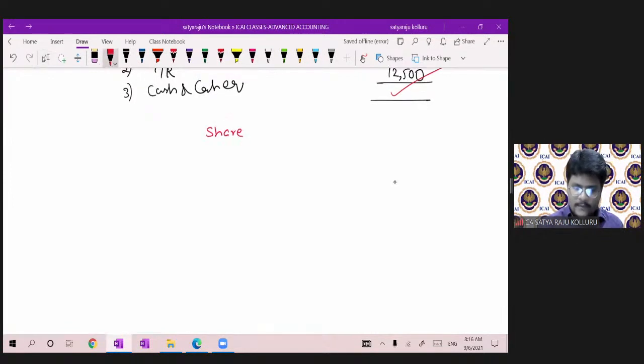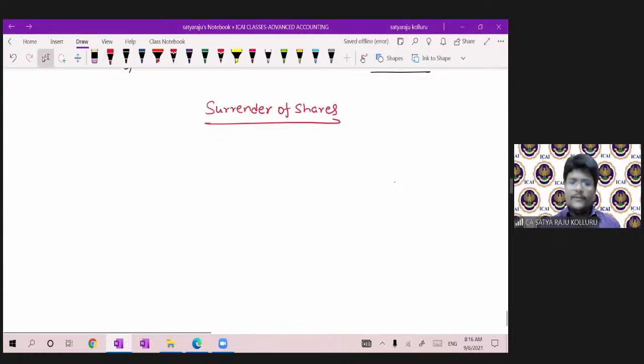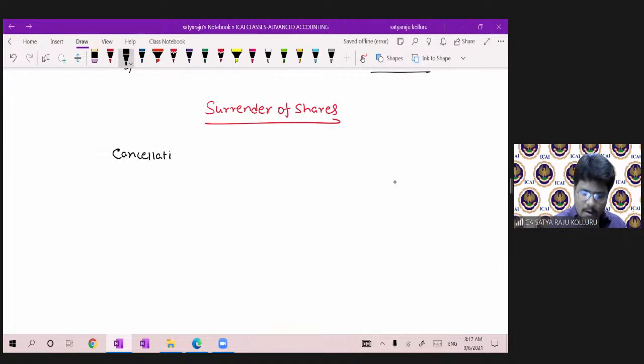Share surrender, or surrender of shares. The concept is surrender of shares. Now first, sir, what is the difference between cancellation of shares and surrender of shares?